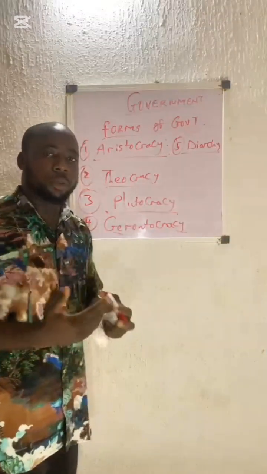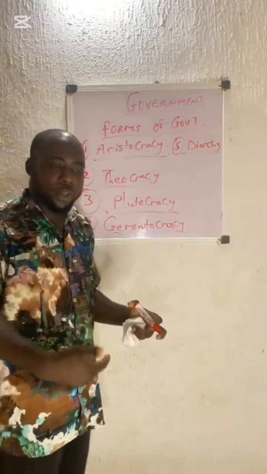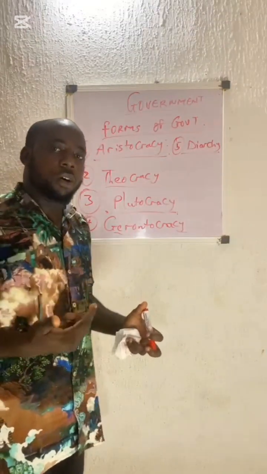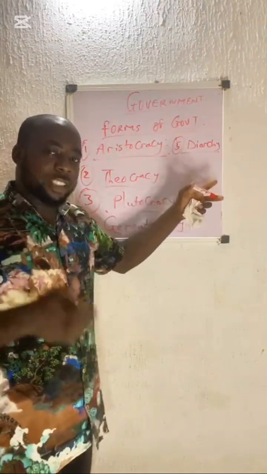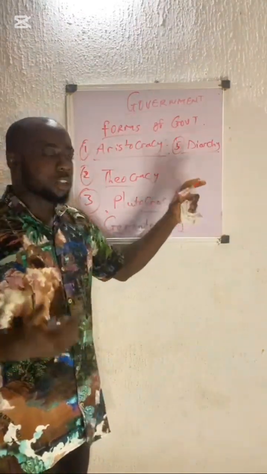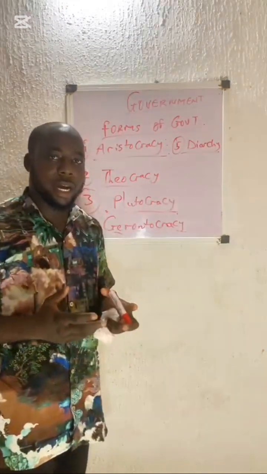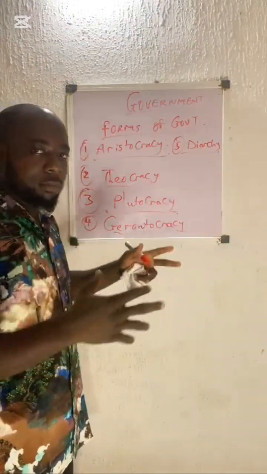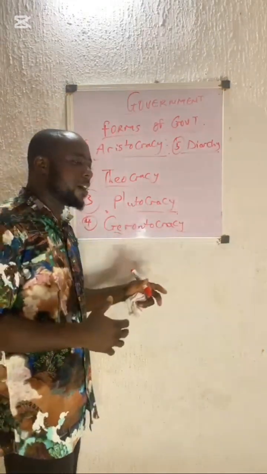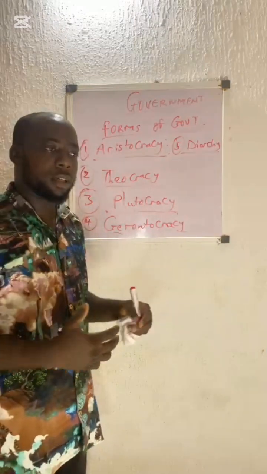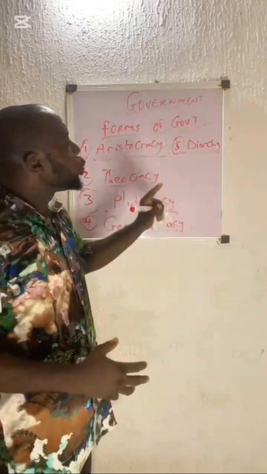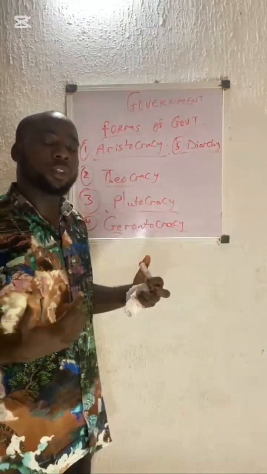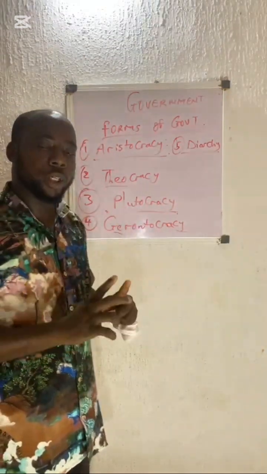Or simply put, in a presidential system of government where the president, the head of state and head of government, is a civilian, but his vice president is a military personnel, such a form of government is known as what? Diarchy. Or you take for instance a government council, the executive council, where we have both civilians and military personnel forming such a government. Such a form of government is known as diarchy. So we classify diarchy as a form of government where civilian and military rule together.